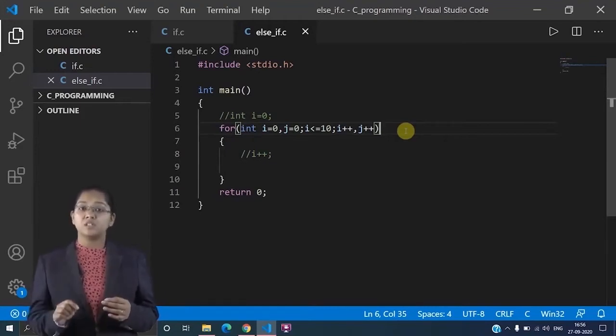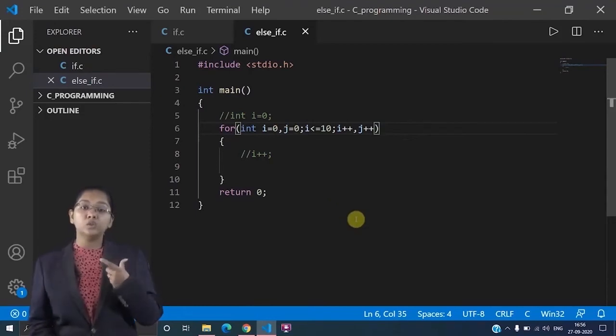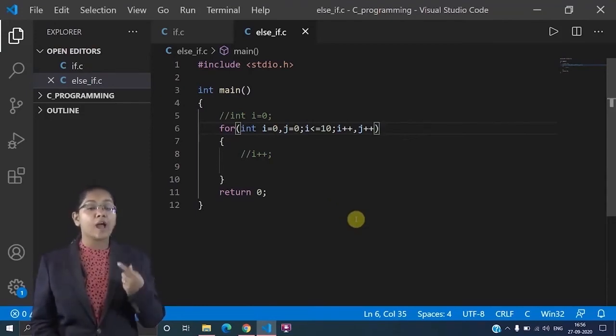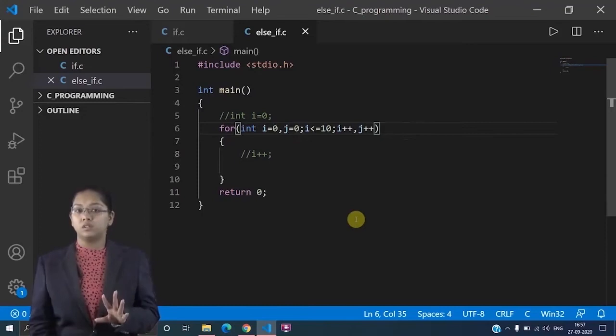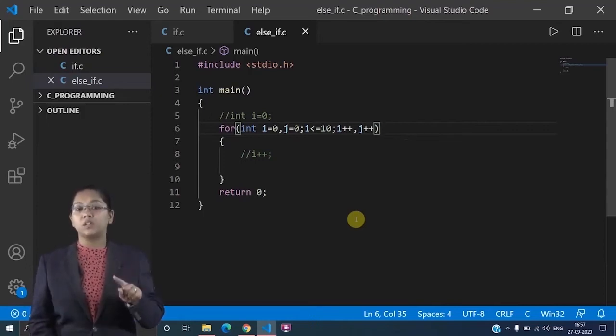The difference is that here you have to separate the two variables using a comma and not a semicolon. Because in one for loop statement, I'm repeating again, only two semicolons are allowed. You can't give more than two semicolons over there.